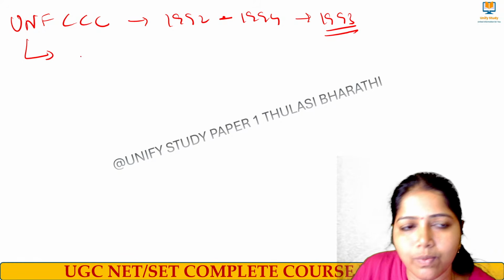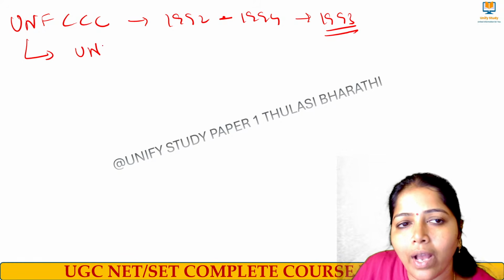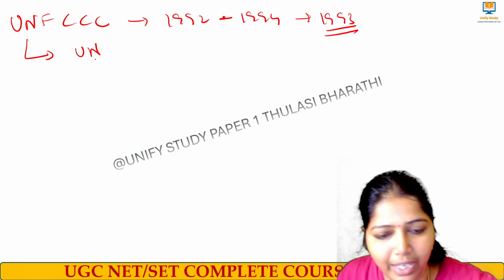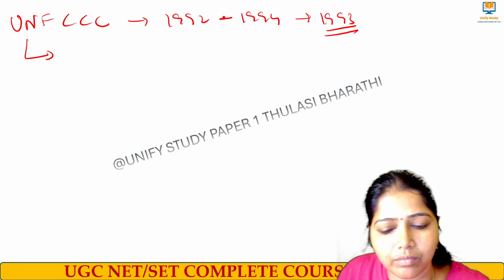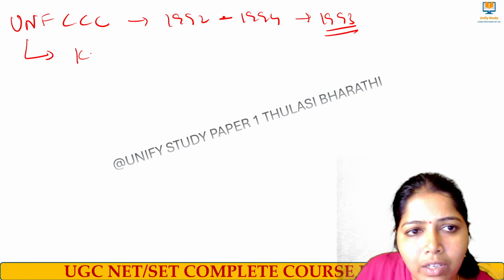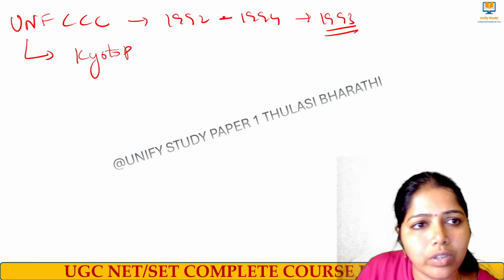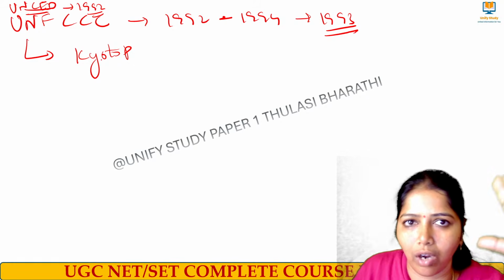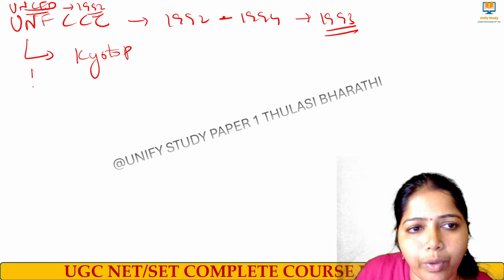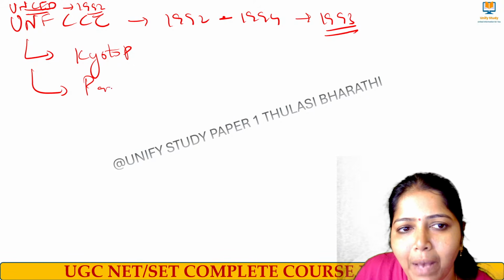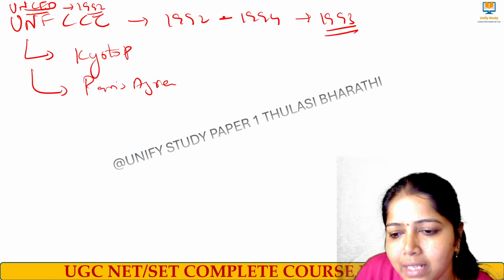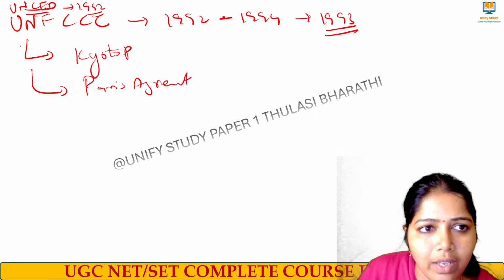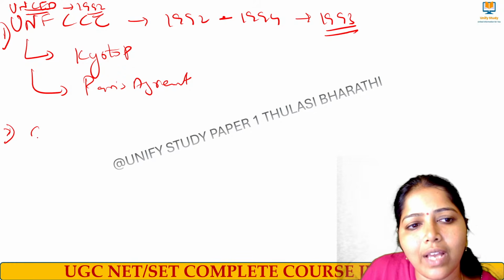Okay, so under this one we had, sorry, we had a Kyoto Protocol. This all comes under UNCED. Okay, UNCED, when was it held? It was held in 1992. Okay, the Kyoto Protocol. And next we had what? We had a Paris Agreement. Okay, this is the first one. And next one we had what?